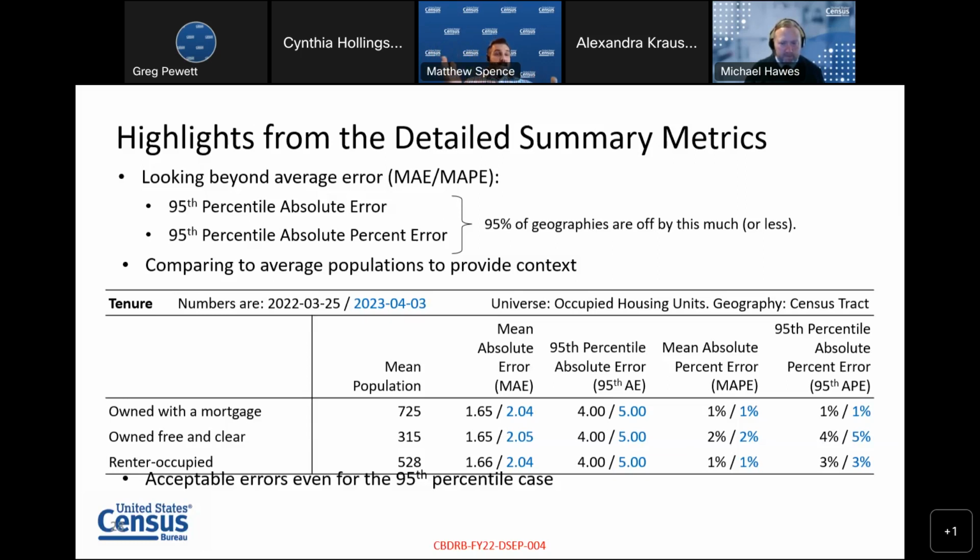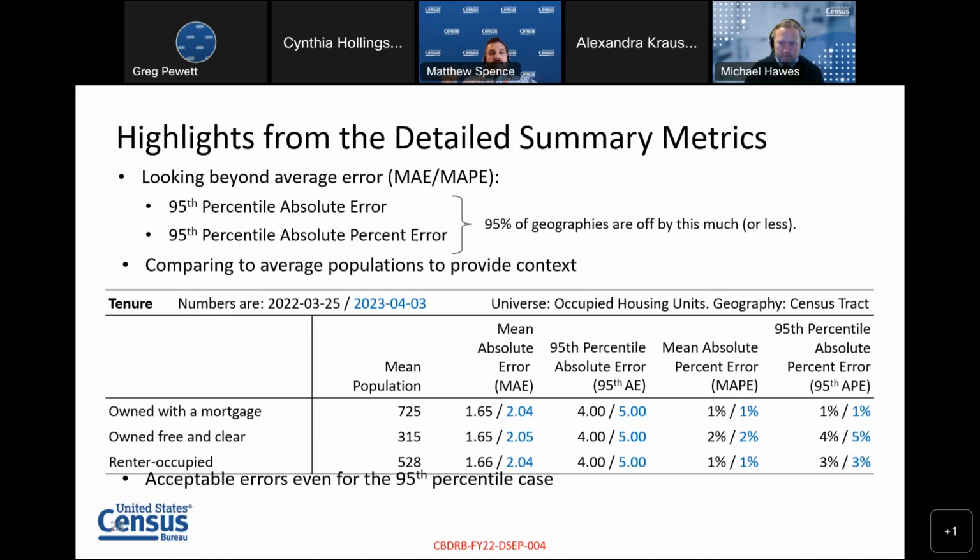So first is the mean absolute error. Again, we take all 72,000 census tracts and we say, what's the published count of owned with a mortgage units, and what was the count of owned with a mortgage units from this disclosure avoidance demonstration run. The black are the prior from August, the blue are the most recent. Each census tract has an absolute value difference, and we take the average across all 72,000 units. That's the mean absolute error.